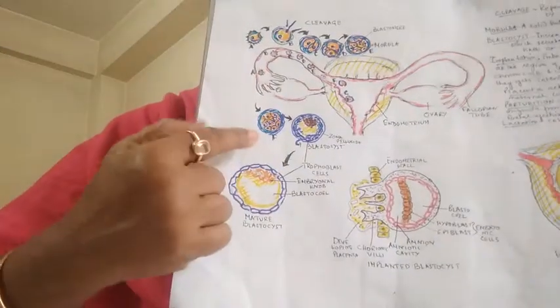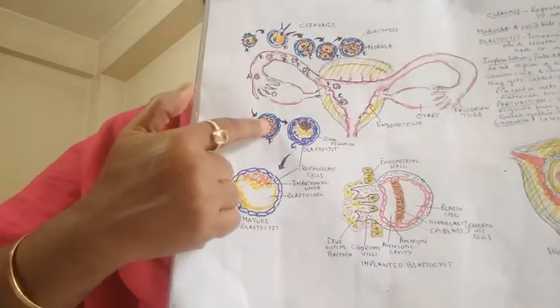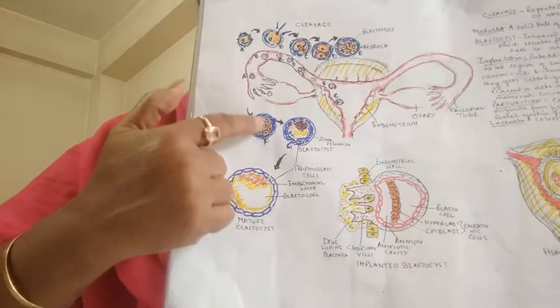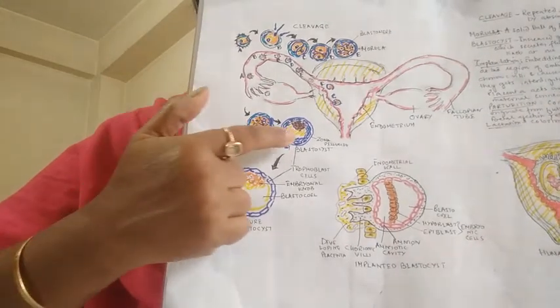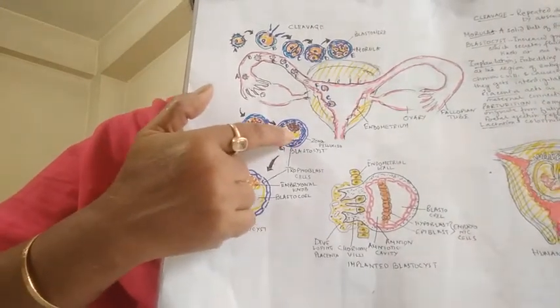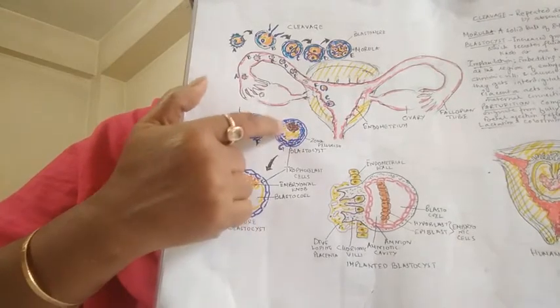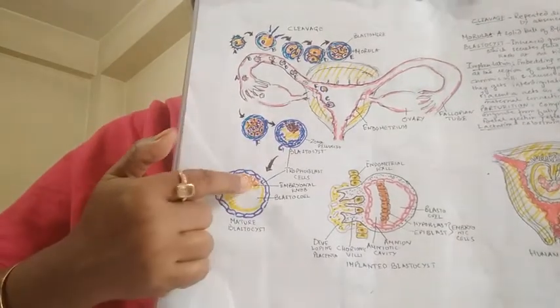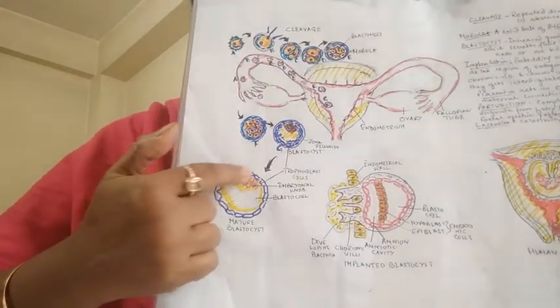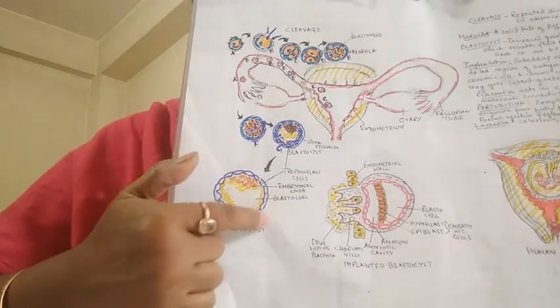and zona pellucida is absent in the morula, but zona pellucida is present in the blastula, so you can see here. Morula is a solid mass of 16 to 32 cell stage, but blastula contains a fluid called blastocoel, the outer covering called trophoblast, and the inner cell mass which will grow to the embryo. So this is the blastula. Zona pellucida has been broken.